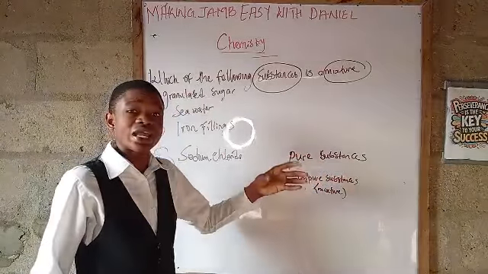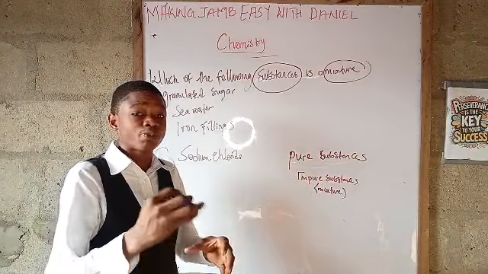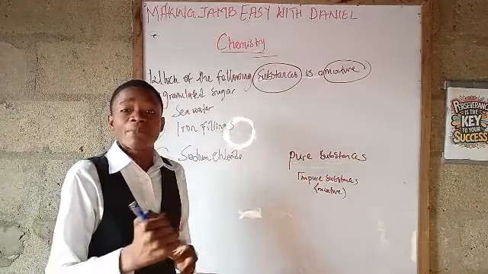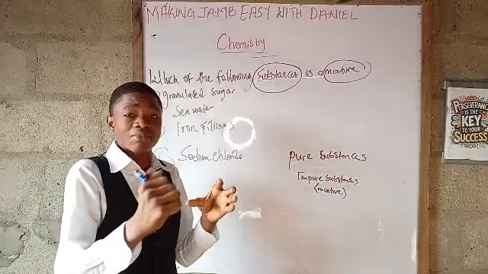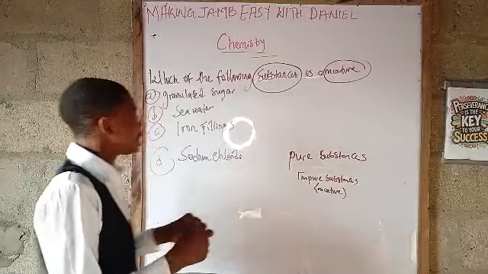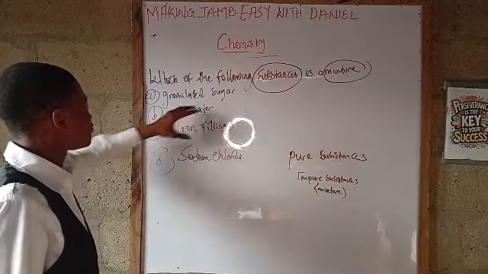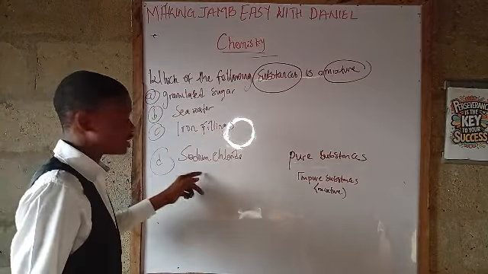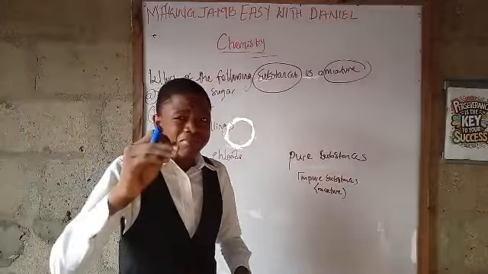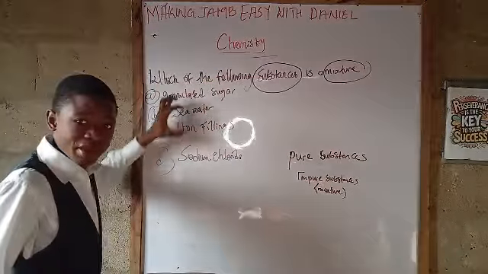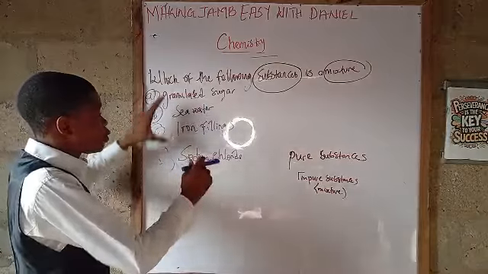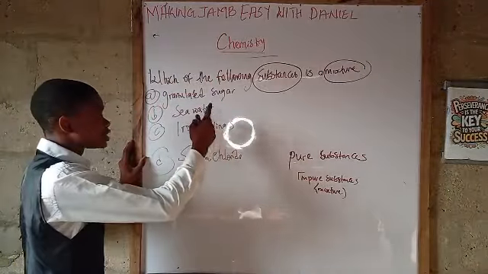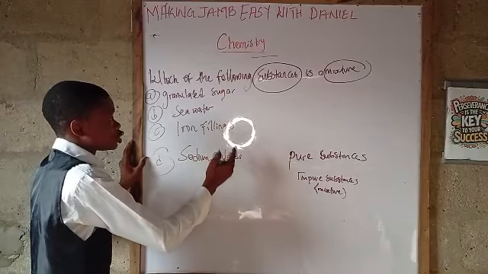And what are elements? We know that elements are substances that cannot be split, while compounds are substances that are made up of elements that are chemically combined together. Now, we have to identify among granulated sugar, seawater, iron filings, and sodium chloride which of them is a mixture. That means all of them here are pure substances except one that is a mixture. Could it be granulated sugar? Could it be seawater? Could it be iron filings? And could it be sodium chloride?